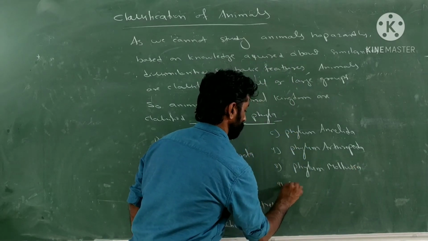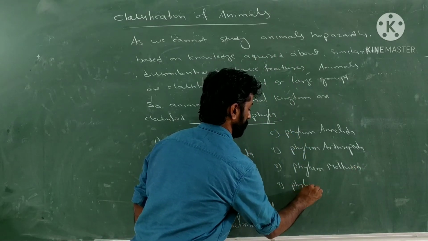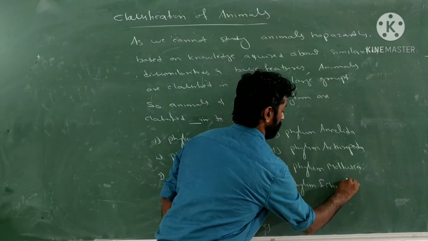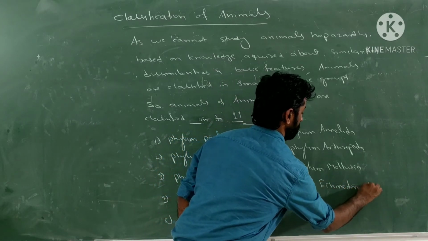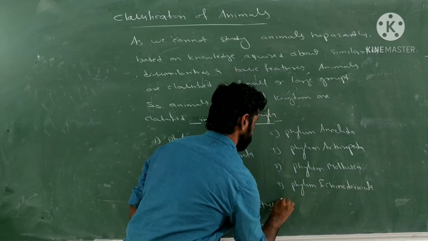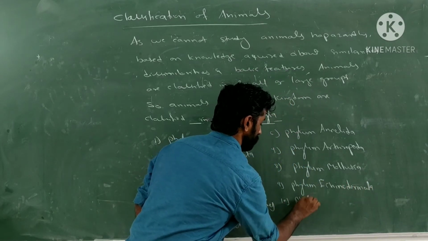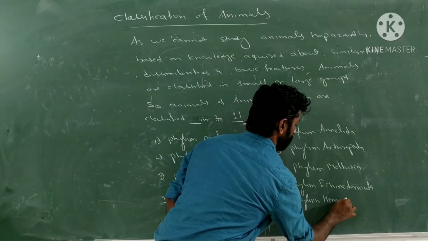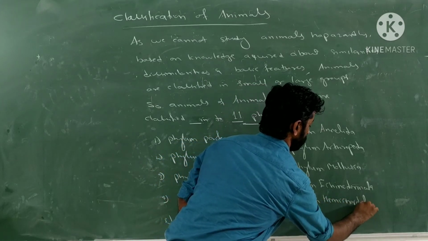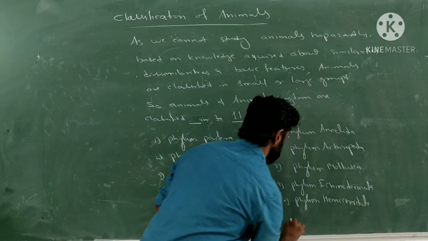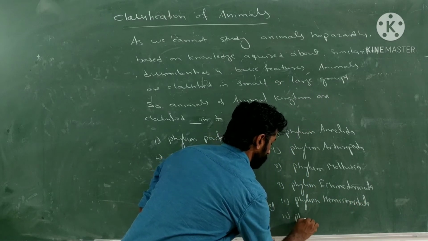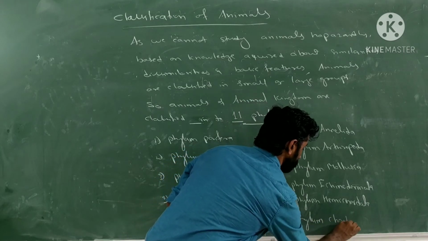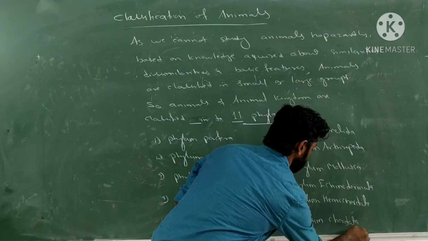Next is phylum Echinodermata. After that, the next is phylum Hemichordata. And the last one is phylum Chordata, to which we human beings belong, along with other organisms.